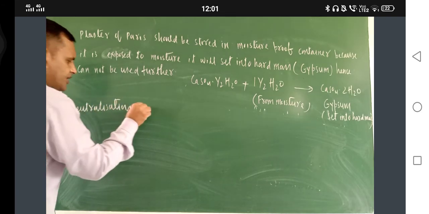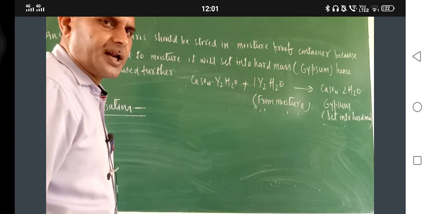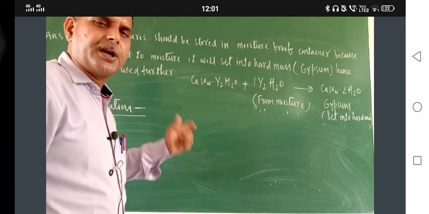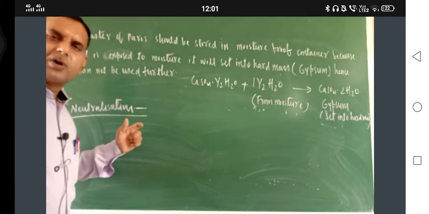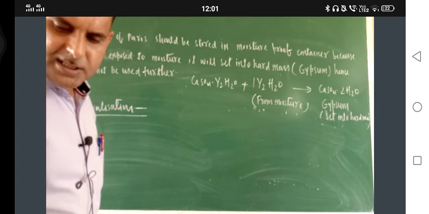What is the neutralization reaction? The process in which acid and base react together and form salt and water with slight evolution of heat. Always remember, in neutralization reaction, slight evolution of heat is also there.